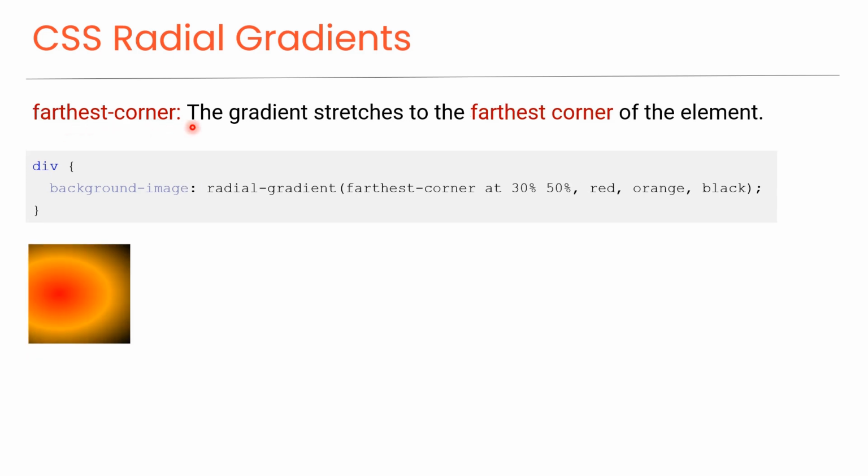Farthest corner. The gradient stretches to the farthest corner of the element. As you can see in this code, this value sets the center of the gradient at 30% of horizontal width and 50% of vertical height of the HTML element. In this case, the top right corner is farthest from the center of the gradient. So, the gradient extends to the top right corner.